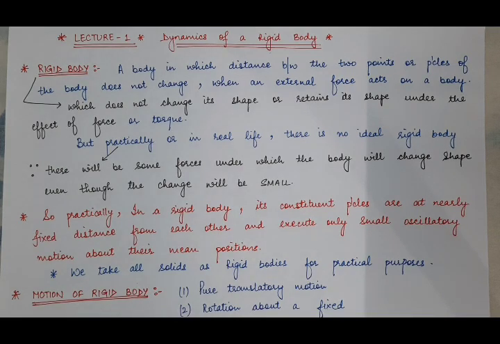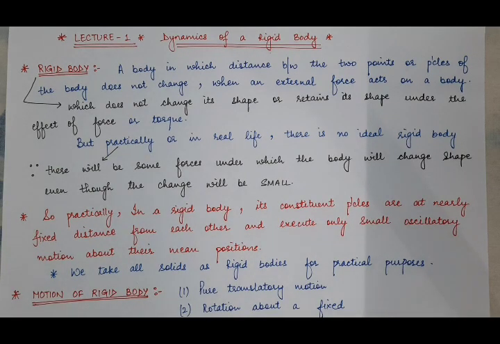You can take the example of the bridge. We take a bridge as a rigid body. So in the ideal case, there must not be any change in the shape of the bridge under the effect of the applied force. When one person walks on the bridge, there will be no change in its shape.